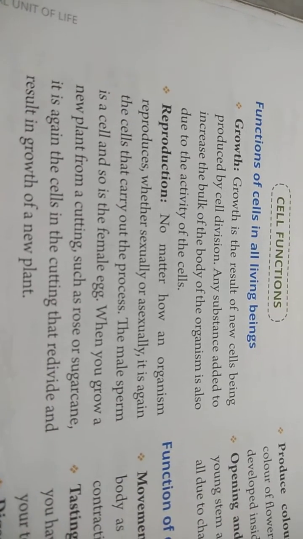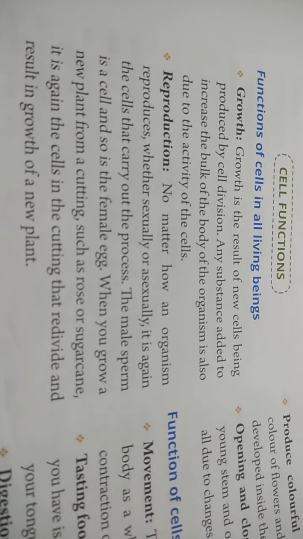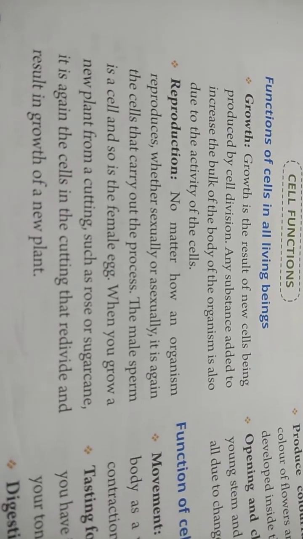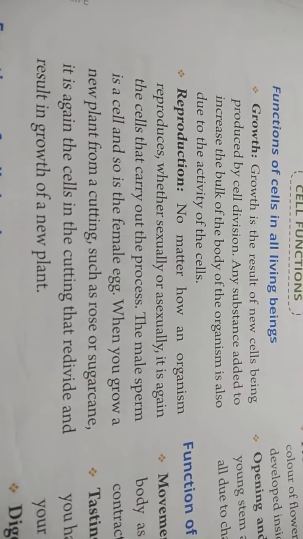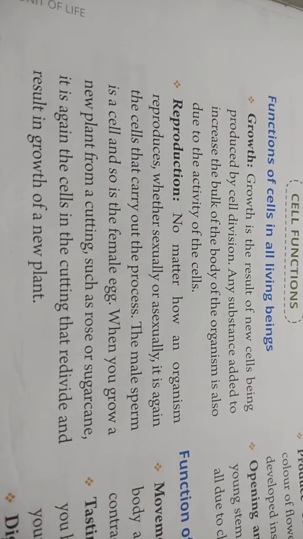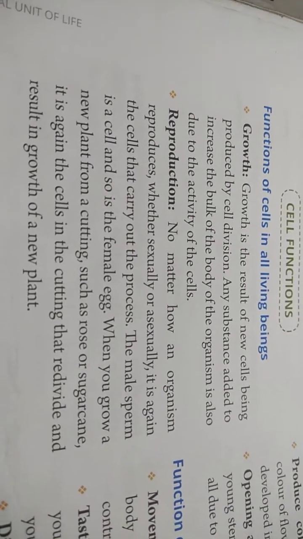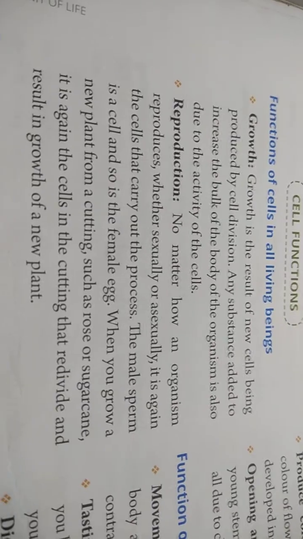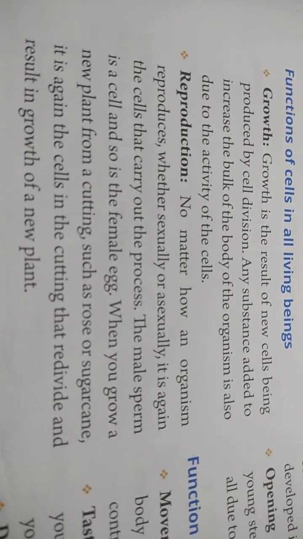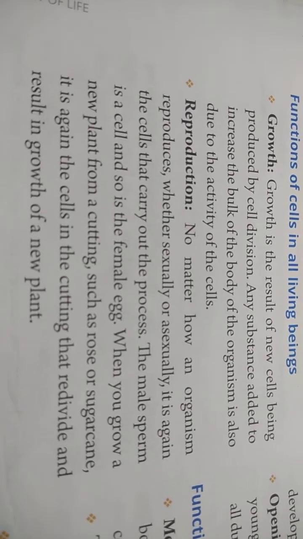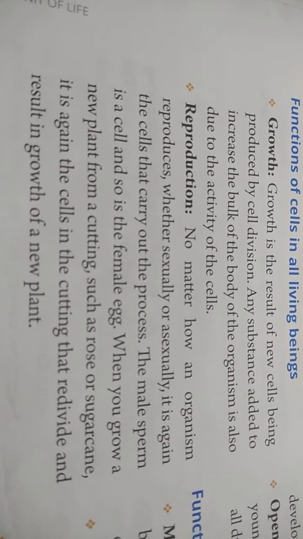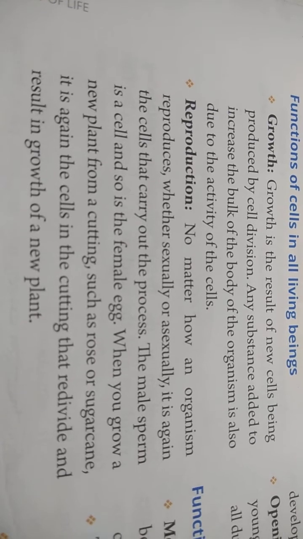It is helpful in reproduction also. Whether it is sexual or asexual reproduction, it is carried out by the cell only. Meaning cell division occurs in the cell only, and reproduction is because of this cell division. In sexual reproduction, cell division plays a very important role to maintain the number of chromosomes through the process of meiosis. So reproduction is a process that is also carried out by the cell only.